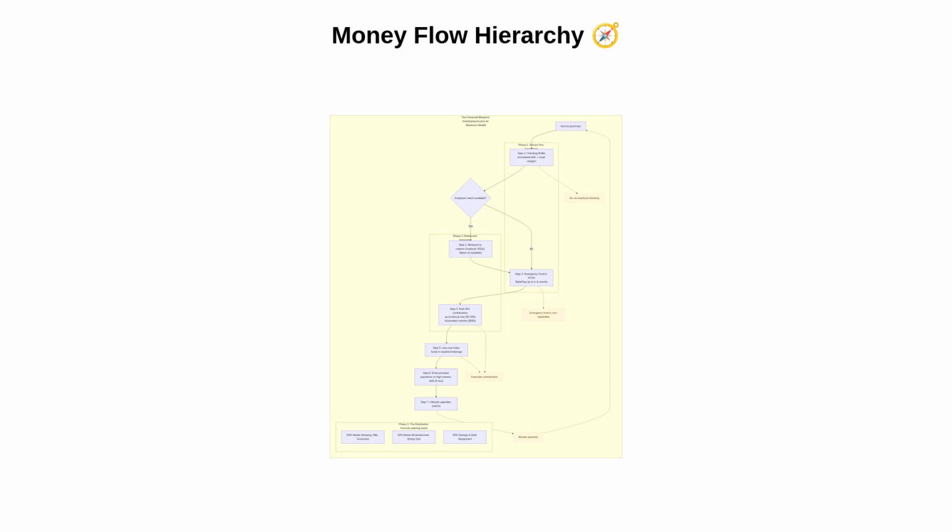This flowchart visualizes a disciplined money flow. Income first covers your checking buffer and bills. If an employer 401k match exists, capture the minimum to receive the full match immediately, because it is essentially free compensation. Then, direct funds to build or top up your emergency fund in a high-yield savings account until you reach 3 to 6 months of essential expenses.